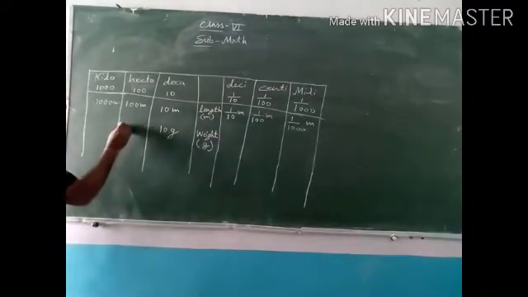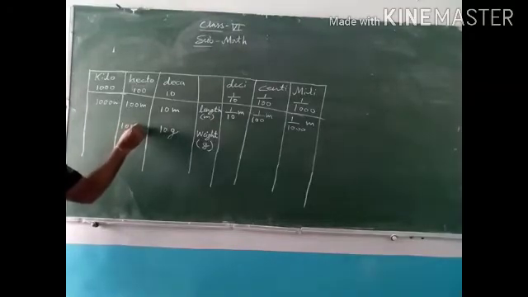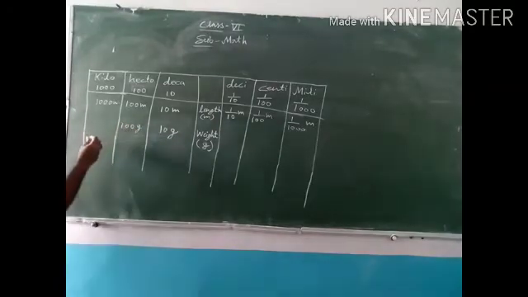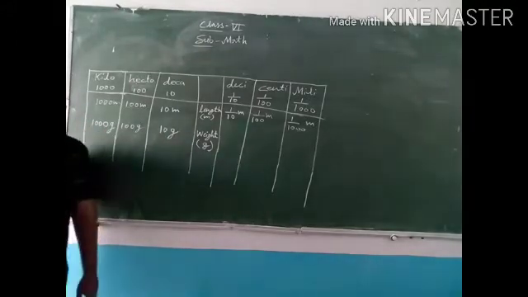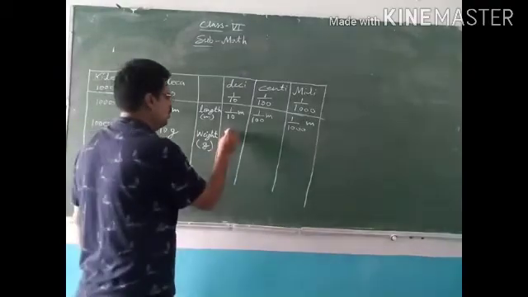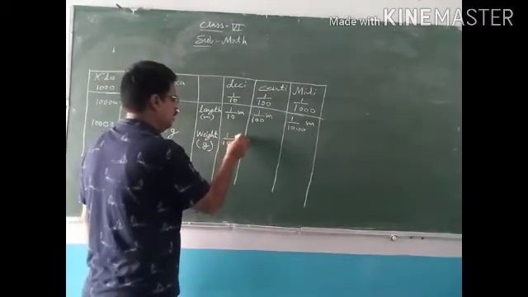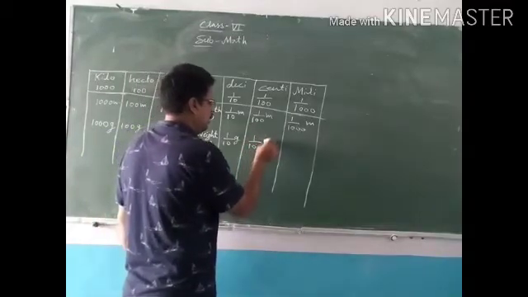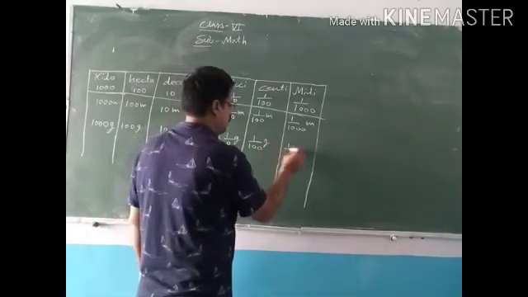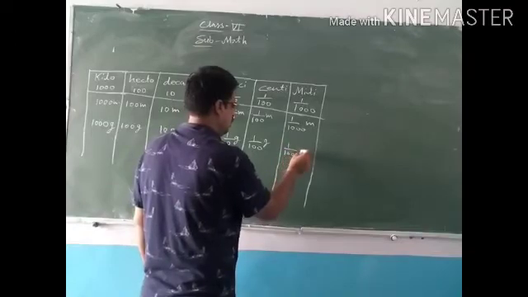In 1 hectogram there is 100 grams. In 1 kilogram there is 1000 grams. Understand? And 1 decigram is equal to 1/10 gram. 1 centigram, 1/100 gram. 1 milligram, 1/1000 gram.